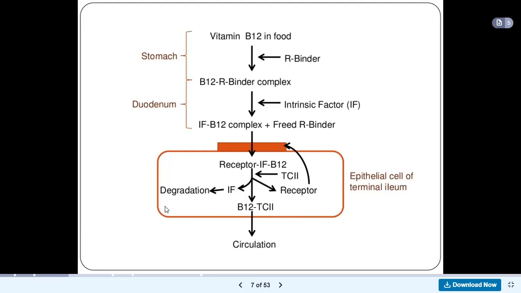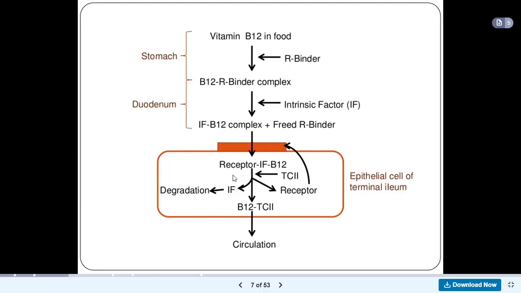The blood is leaving, with this receptor, B12, and the transporter, leaving the epithelial cells of the terminal ileum. Which blood vessel carries blood from this intestine? Remember we talked about the portal vein, yes?